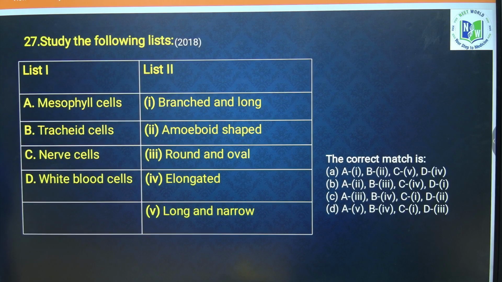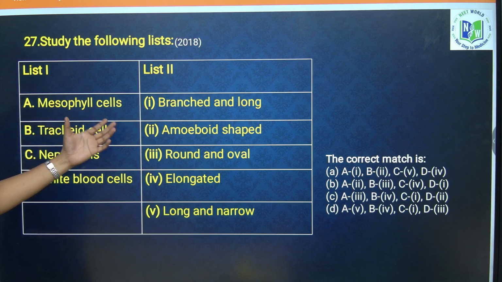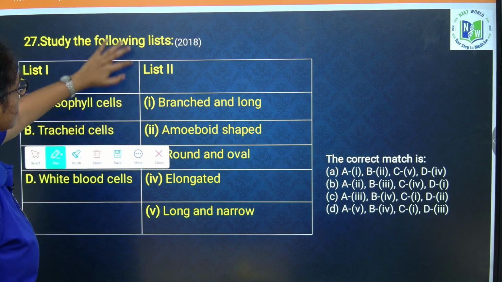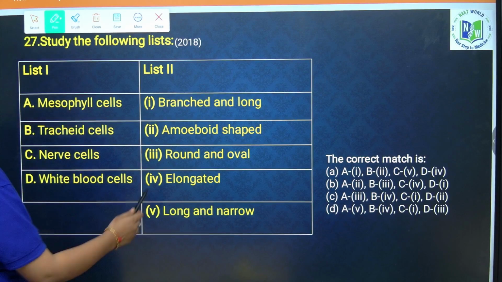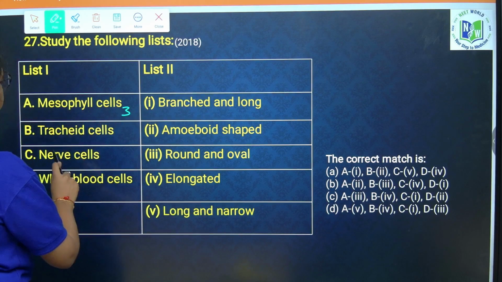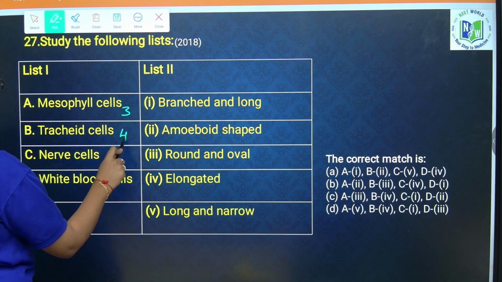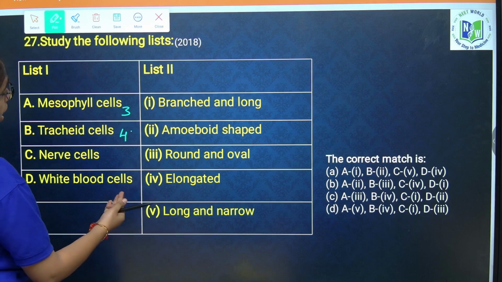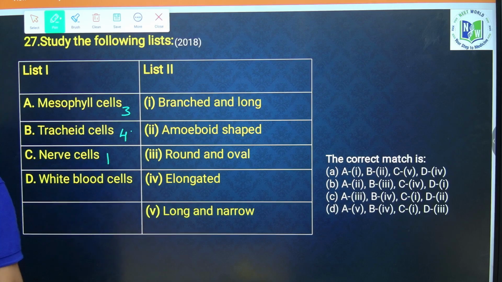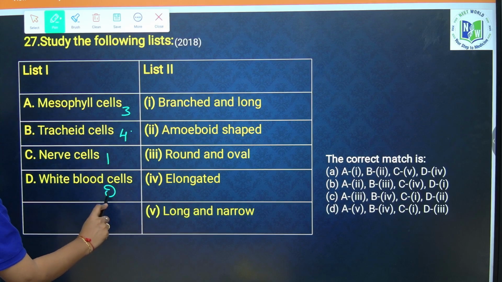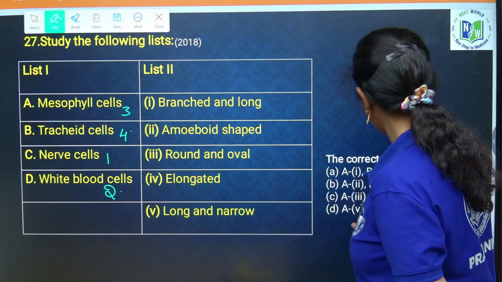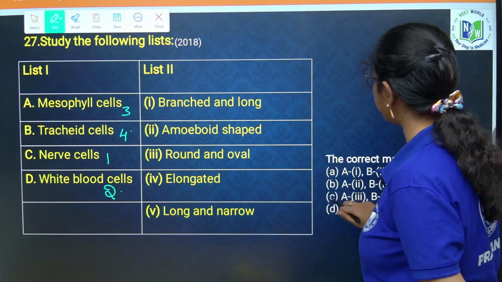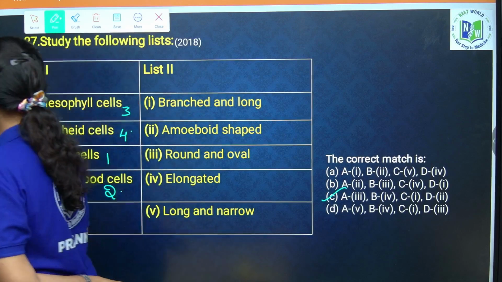Here, again in the year 2018, different types of cells are given and their shapes are given in the other column. Mesophyll cells are round and oval, option 3. Tracheids are elongated, option 4. Nerve cells are long and branched, option 1. White blood cells are amoeboid, option 2. Now, 3, 4, 1 and 2, option C is your correct answer.